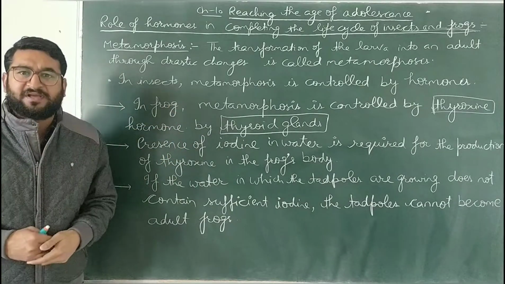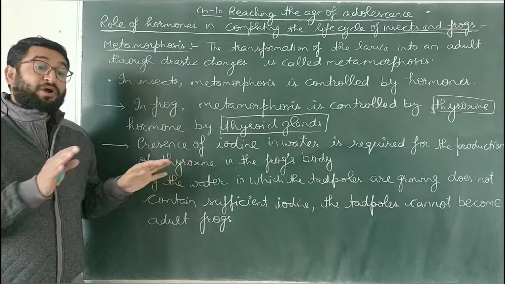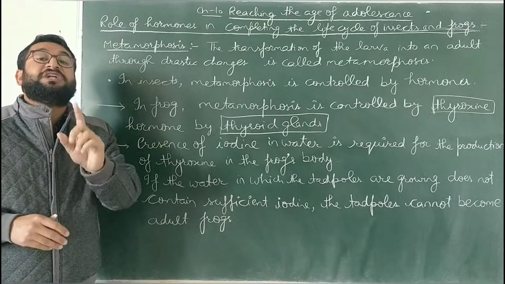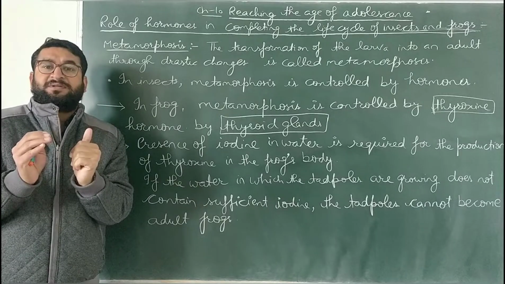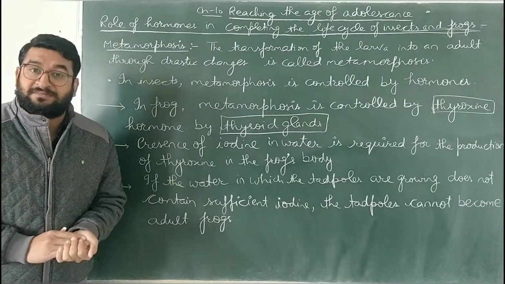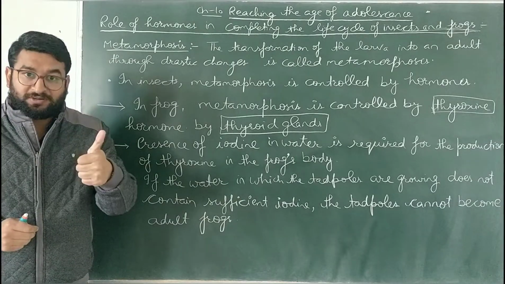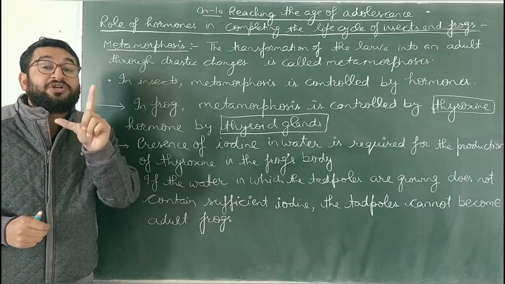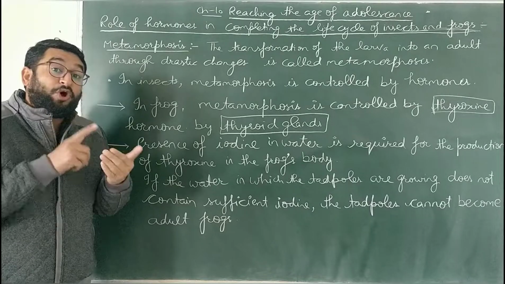अगर humans में iodine की कमी हो जाए तो goiter हो जाता है बच्चे. This iodine is not present in the body of the larva of a frog. This iodine is present in the water in which that larva develops. जो बच्चे frog का larva है वो water में develop होता है. तो water में iodine होती है. तो the presence of iodine in the water will ensure that thyroxine will form in the body. This iodine is not present in the body. This iodine is present in the water.